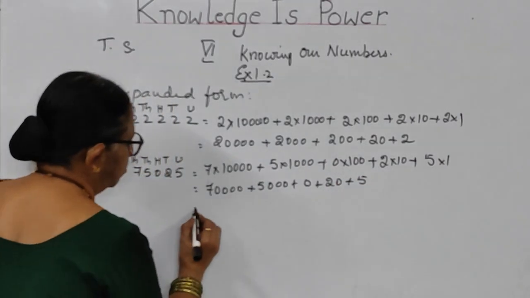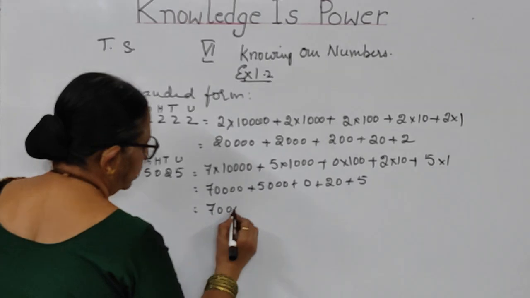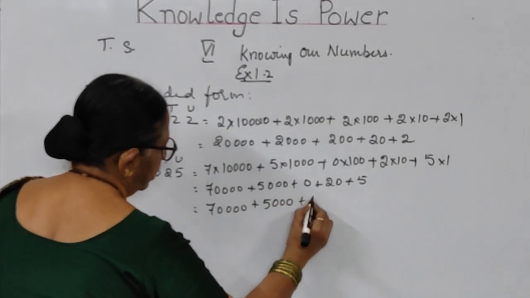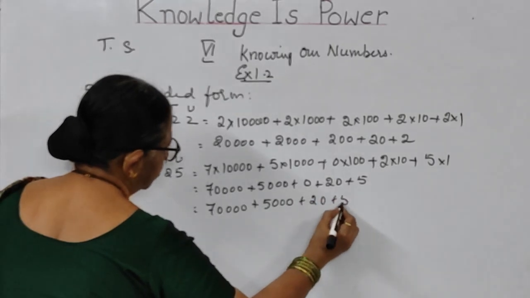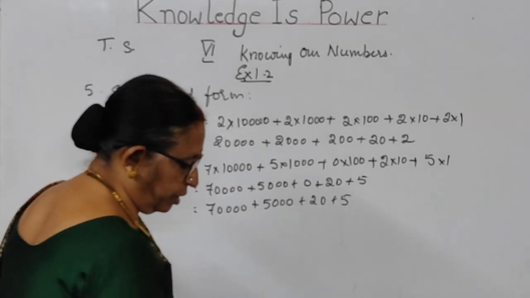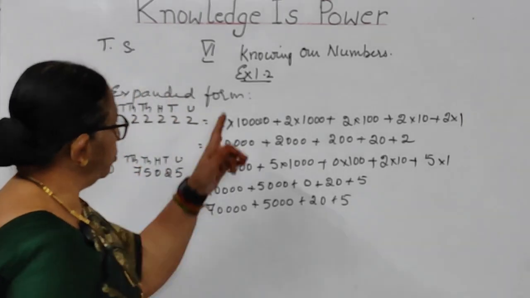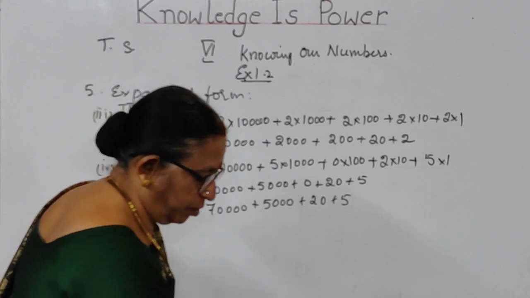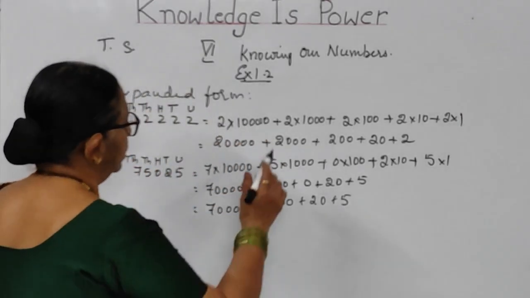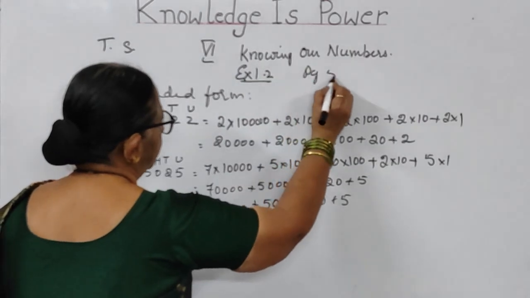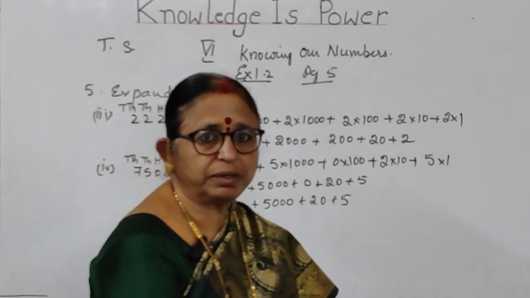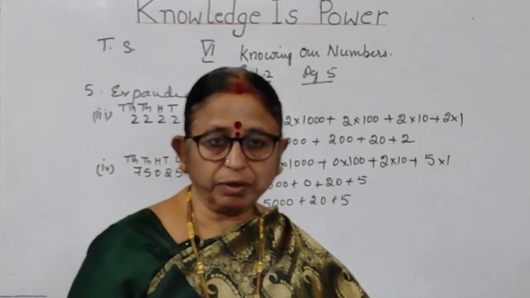This can also be written as 70,000 plus 5,000 plus 20 plus 5. So I hope you have understood this, children. With this, the 1.2 exercise which is there on page 5 in your textbook, I have completed, children. So I hope you have understood this.